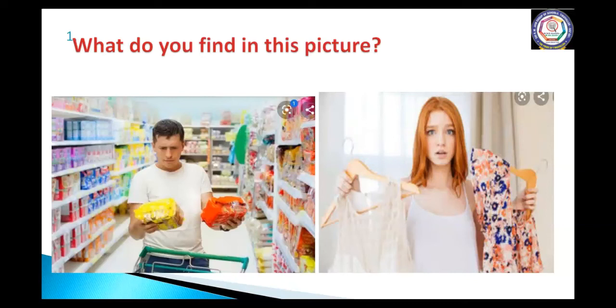Now you can see two pictures. Now tell me what is similar in both these pictures. Yeah, both pictures have persons who find it difficult to choose what they want. All of us would have encountered some situation in life where we found it difficult to choose.